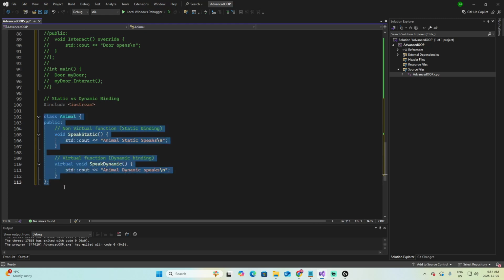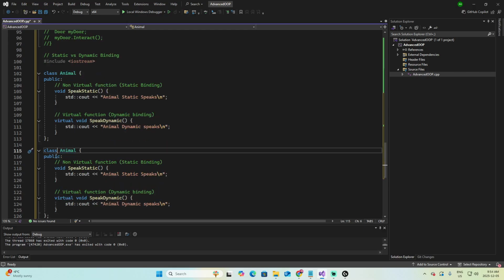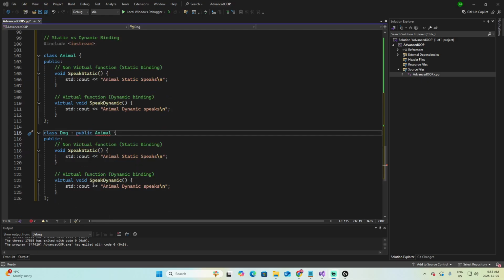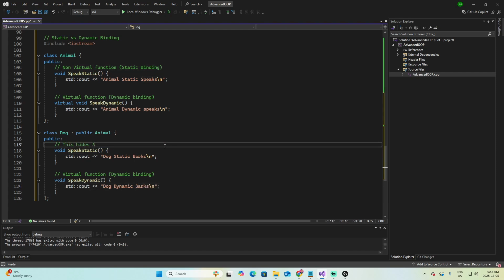Now let's create a child class from Animal. I'm going to copy this one to make the process easier, and let's rename this class Dog of the type public Animal. And let's make some small changes. The virtual will be removed, and let's change this to "Dog static barks", and here "Dog dynamic barks". This one hides Animal speakStatic, and this one overrides the virtual function.